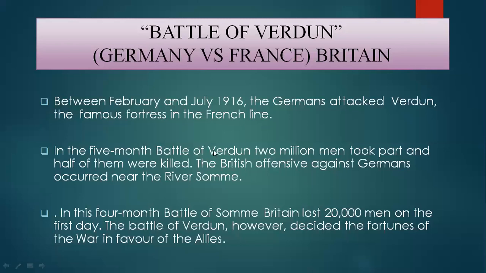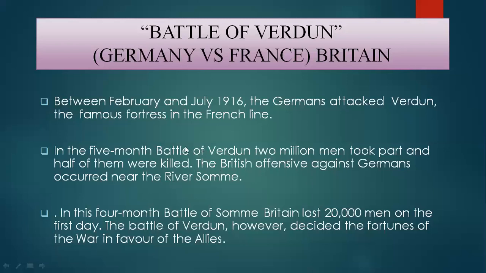In the 5-month Battle of Verdun, 2 million men took part and half of them were killed. The British offensive against the Germans occurred near the river Somme. So in this battle, 2 million men participated, and half of them, that is 1 million soldiers, were killed.